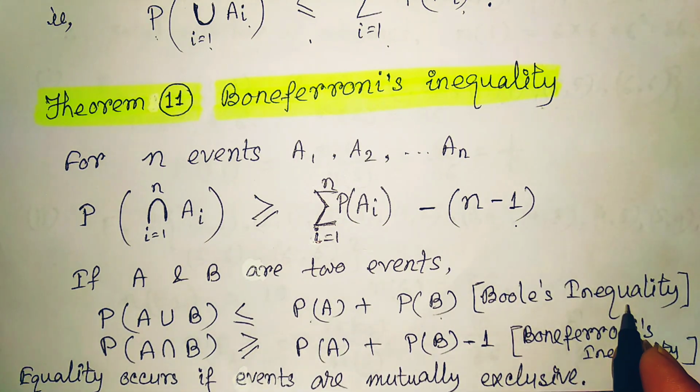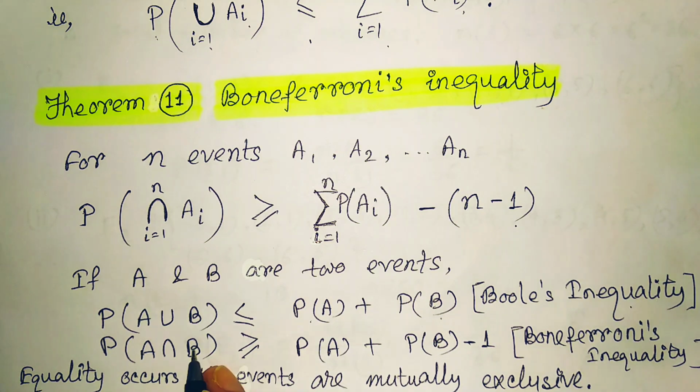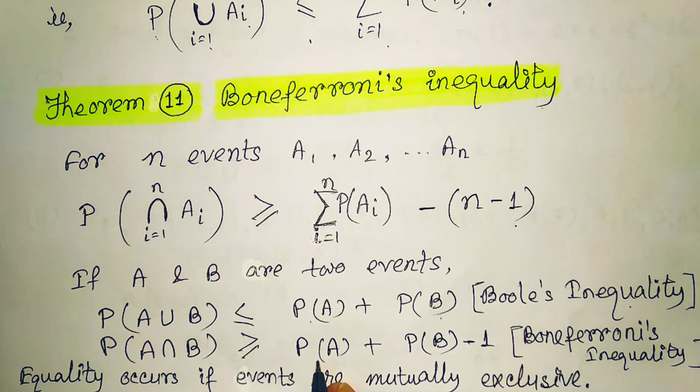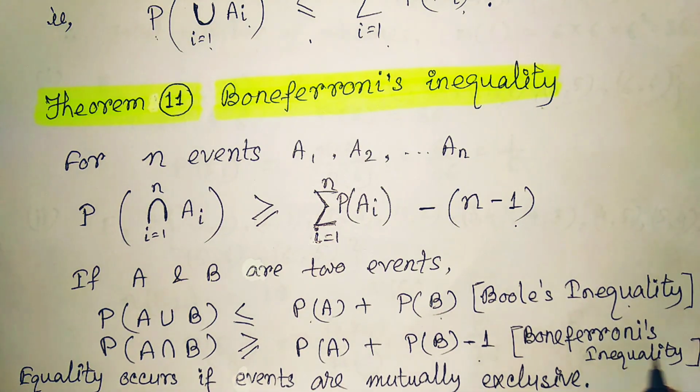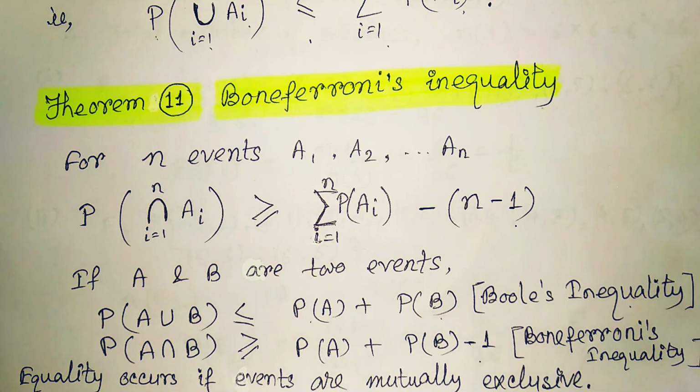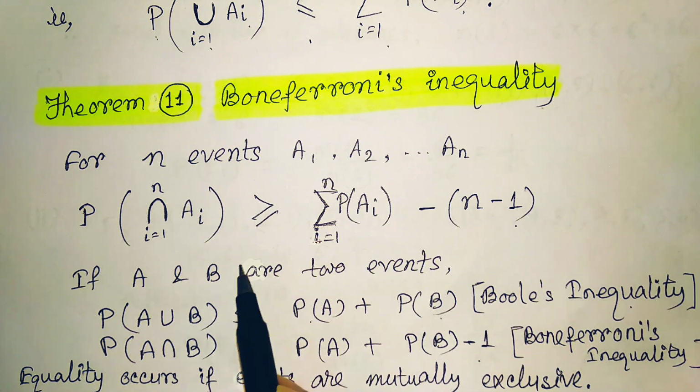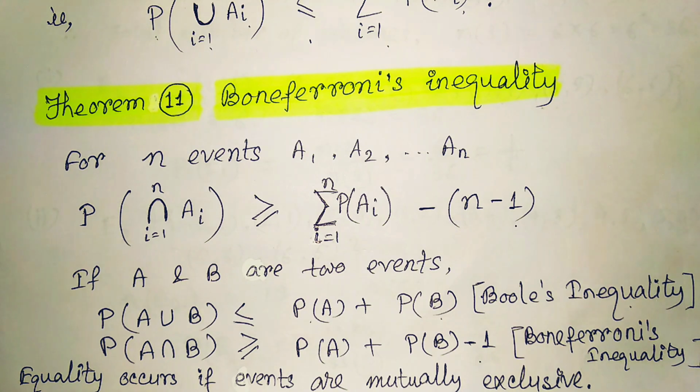This is Boole's inequality. And if there are 2 events, their intersection we can write as greater than or equal to PA plus PB minus 1. This one is Bonferroni's inequality. Equality occurs only if events are mutually exclusive. If the events are mutually exclusive, then only this equal to sign will be there, otherwise not.